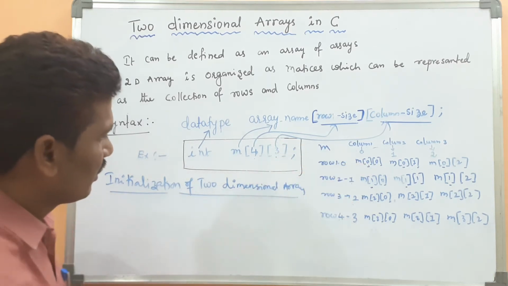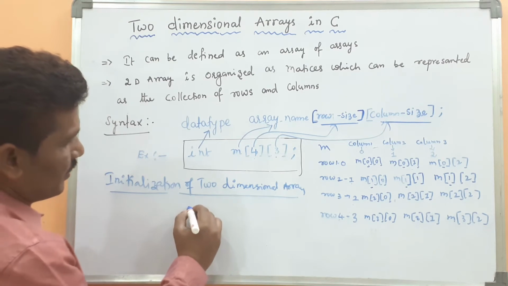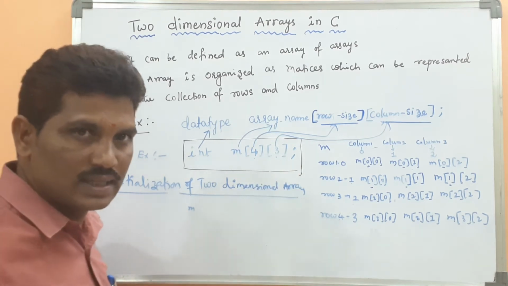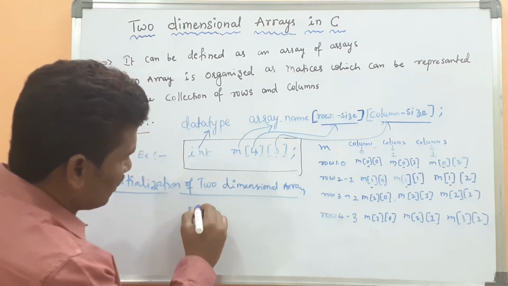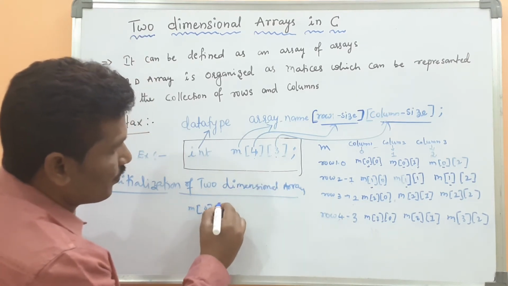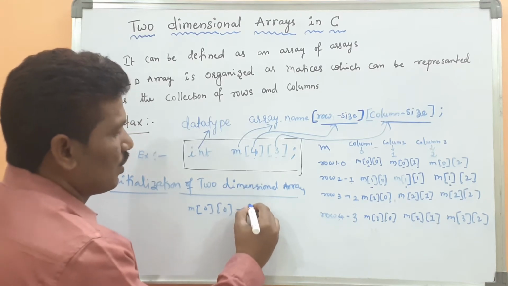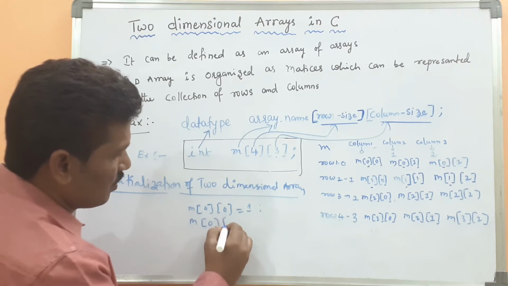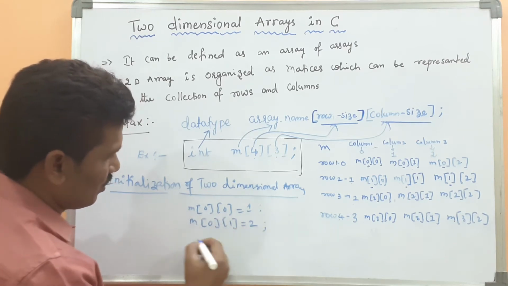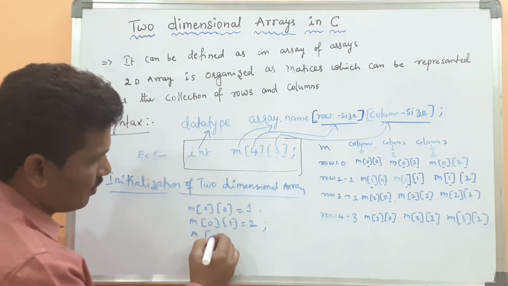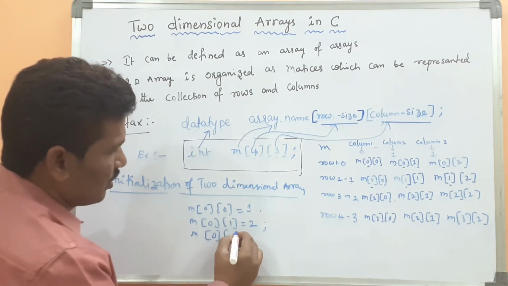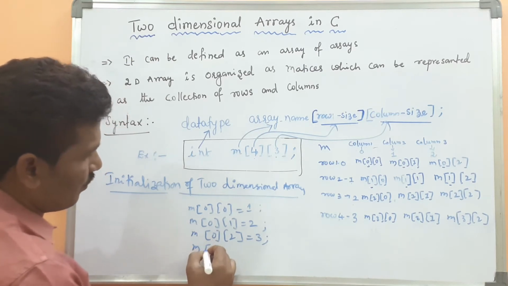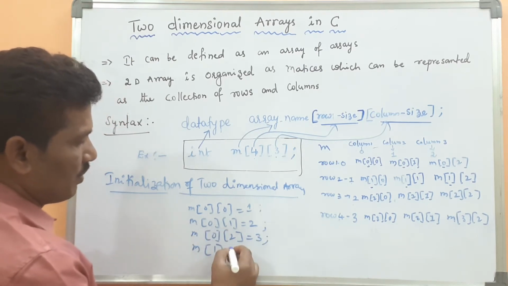Once you have done the declaration, how do we initialize those values? M of 0, 0 is 1, M of 0, 1 is 2, M of 0, 2 is 3. First row completed.